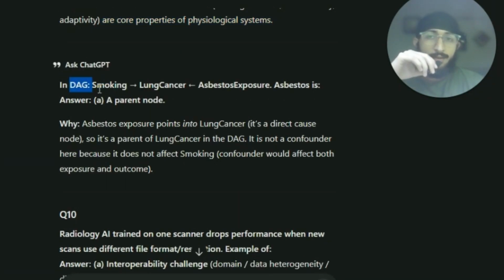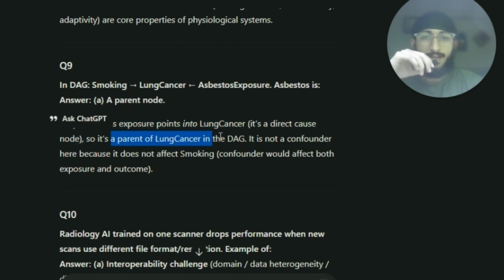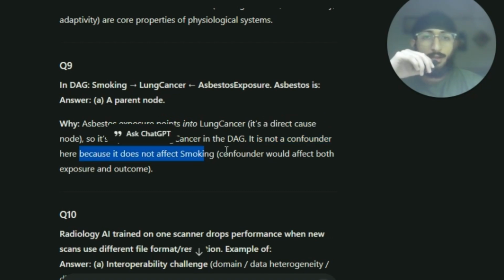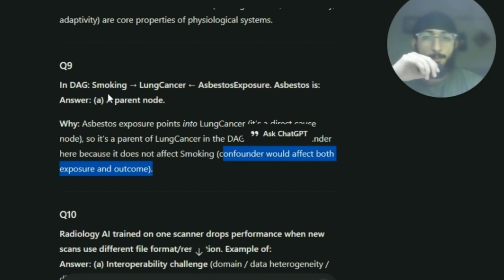In a directed acyclic graph with smoking, lung cancer, and asbestos exposure, asbestos is actually a parent node. So asbestos exposure points into lung cancer. It's a direct cause node, so it's a parent of lung cancer in the DAG. It is not a confounder here because it does not affect smoking. A confounder would affect both exposure and the outcome.